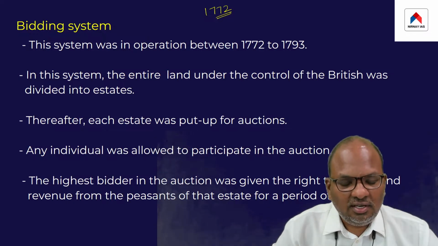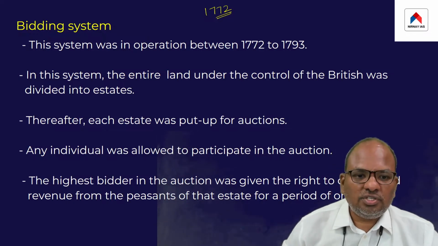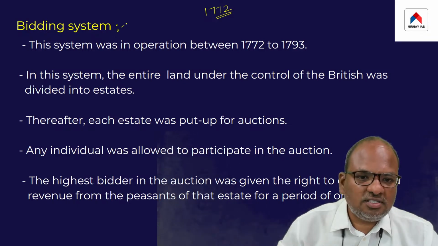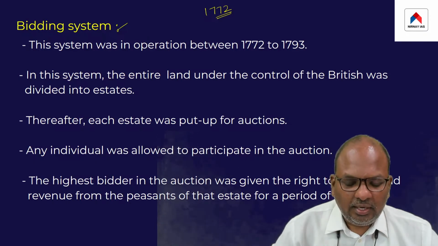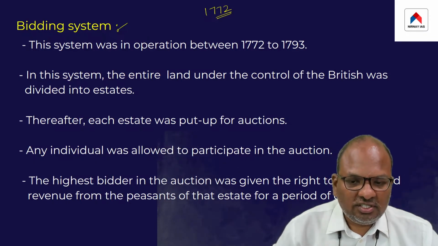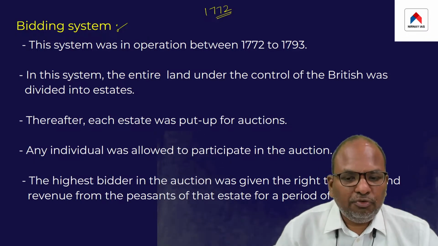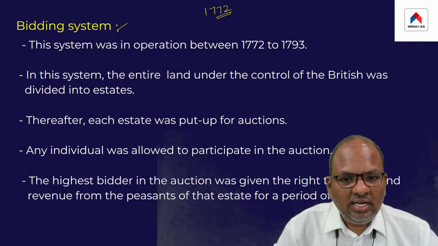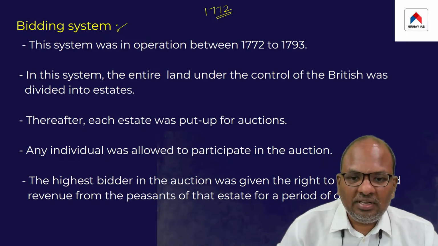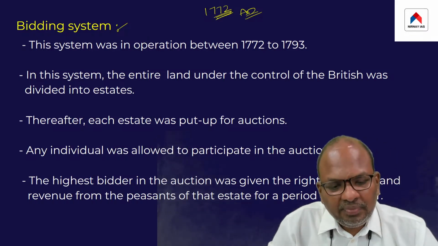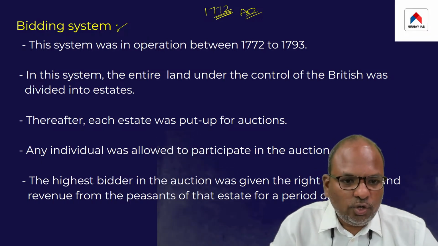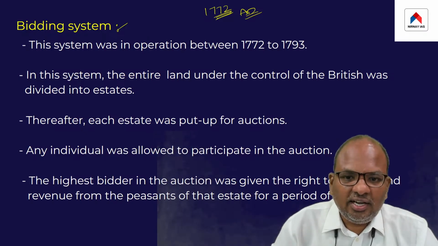And in this connection, the East India Company introduced a system known as the bidding system. So the topic of today's discussion is the Zamindari system. But before we discuss the Zamindari system, let us discuss a few details that are very much related to it. So it was in the year 1772 AD that the British got transformed from a trading company to a territorial power. Immediately, they started collecting land revenue.